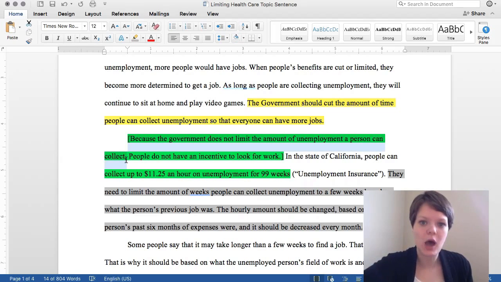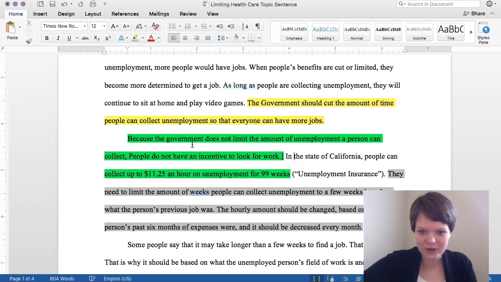Because the government does not limit the amount of unemployment a person can collect, did you notice that was just a rephrase of the thesis? The thesis says government should cut the amount of time people can collect unemployment. So I just turned it around and said, because we're not doing that, look at this problem. People do not have an incentive to look for work. And that's my topic sentence. This should be the first sentence of my paragraph.